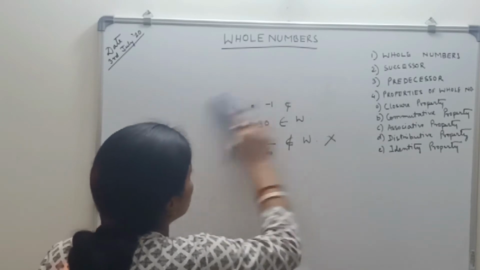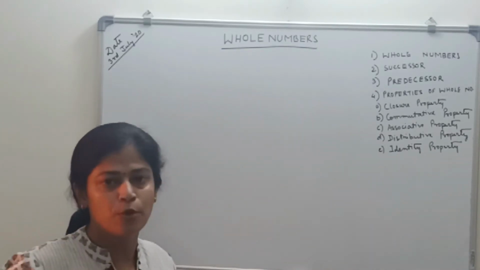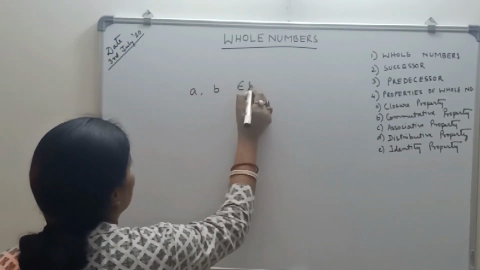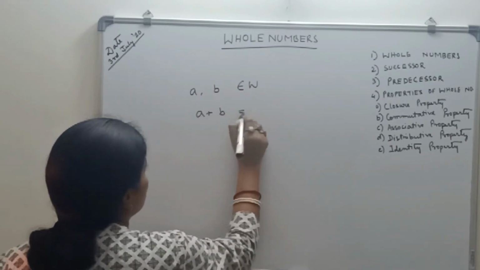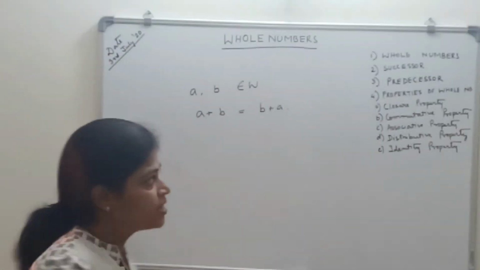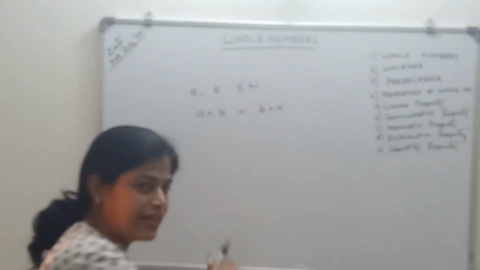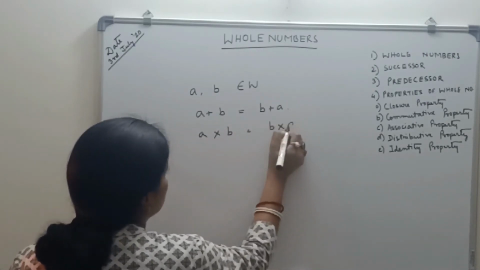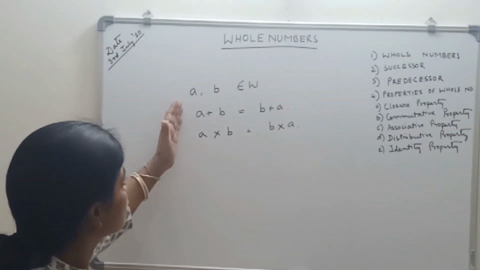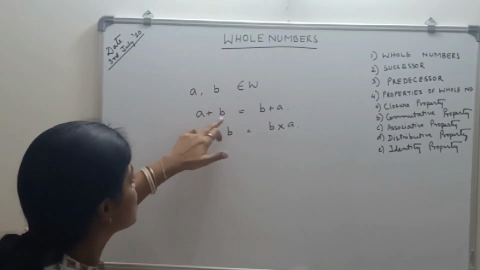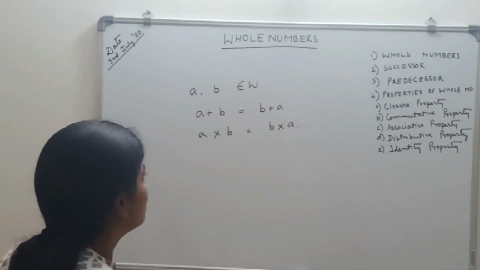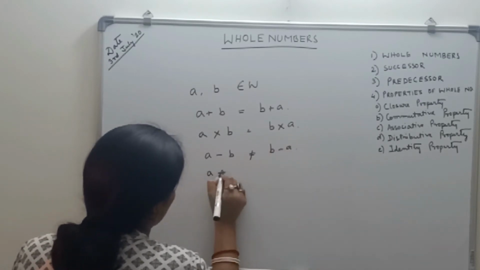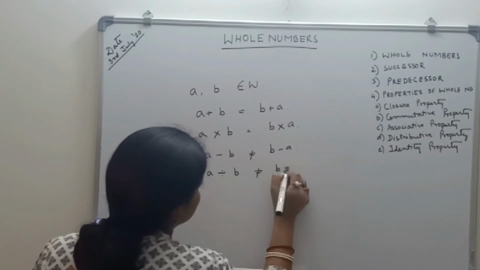Now coming to the commutative property. What does the commutative property say? It says if two numbers A and B belong to the whole numbers, then A plus B should be equal to B plus A. This is the commutative property for addition, and for multiplication it says A into B is equal to B into A. If you take any example for A and B, you will see that A plus B is always equal to B plus A, but you will find that A minus B is not equal to B minus A, and A divided by B is not equal to B divided by A.